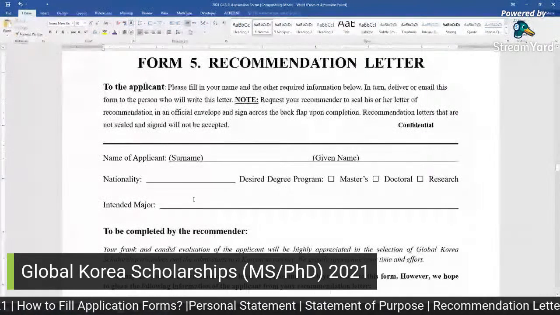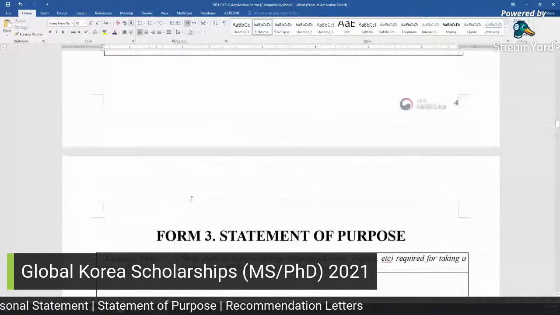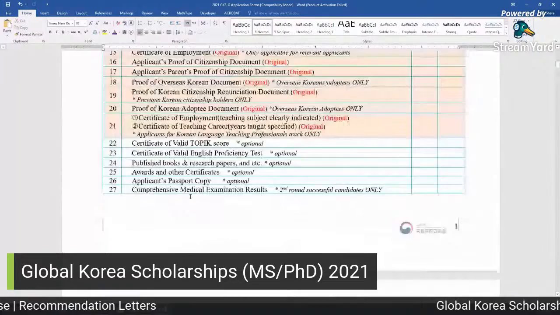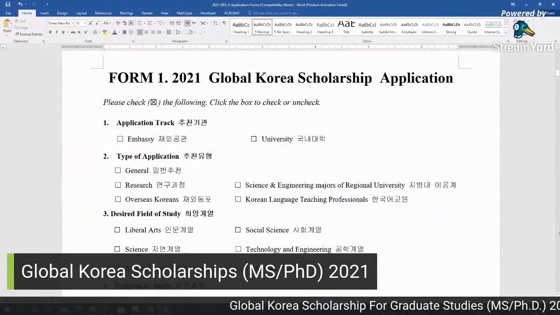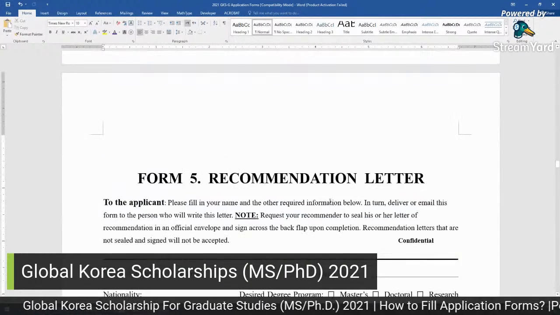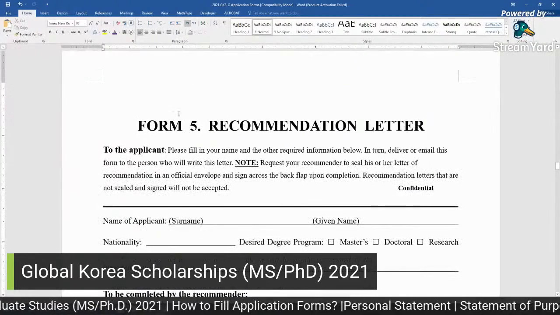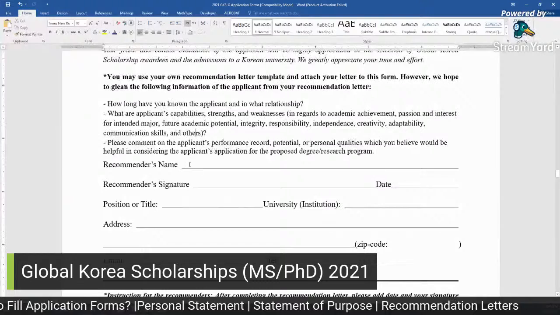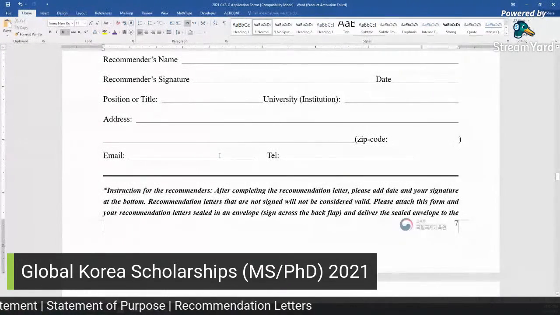So let me check again how many of these recommendation letters are required. Two letters of recommendation. So two letters are required. You should contact two supervisors, like professors at your previous university, and give them these forms. They can write here and then take a printout, and also 1 to 2 pages in free format.